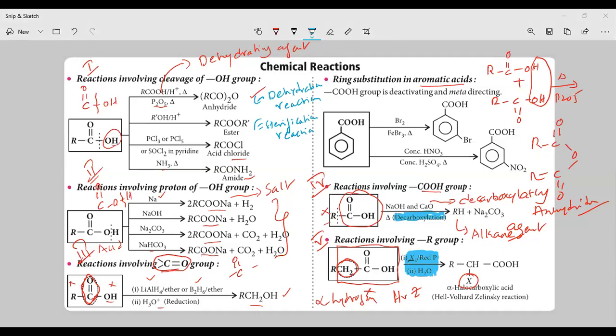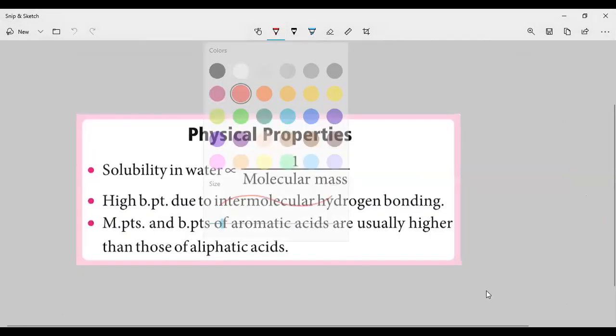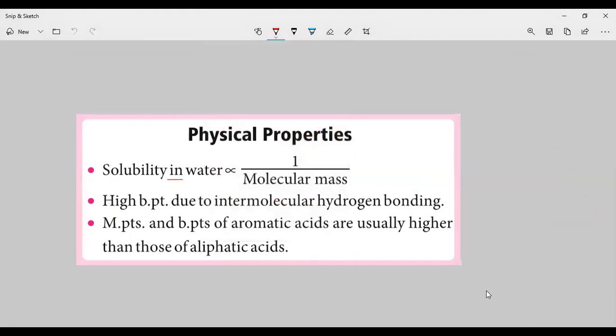Okay, physical properties I have to discuss. Let us discuss the physical properties. If you see the physical properties of carboxylic acids, solubility is inversely proportional to molecular mass, and they have a high boiling point because of intermolecular hydrogen bonding in carboxylic acids. And the melting and boiling points of aromatic acids are usually higher than aliphatic acids.